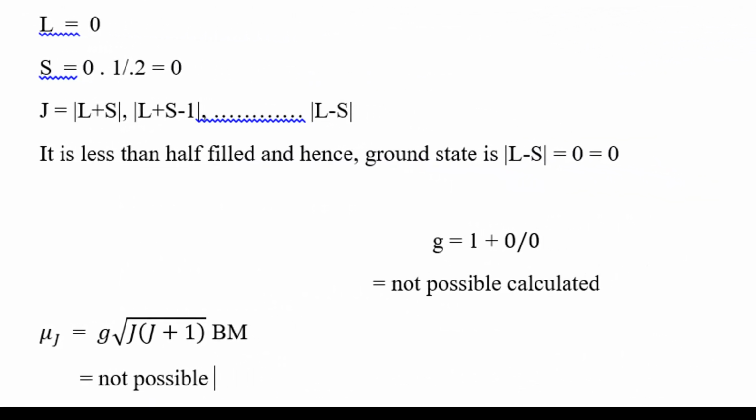L is equal to 0, S is equal to 0, and J, given by L plus S, L plus S minus 1, down to L minus S, is also 0. G is also 0, so the g value cannot be calculated, and mu J also cannot be calculated here; this value is 0 basically.